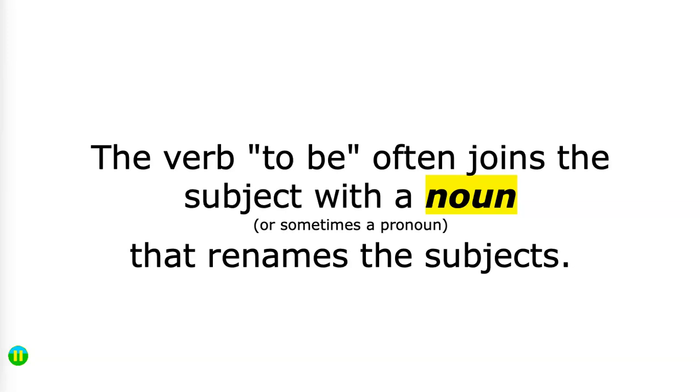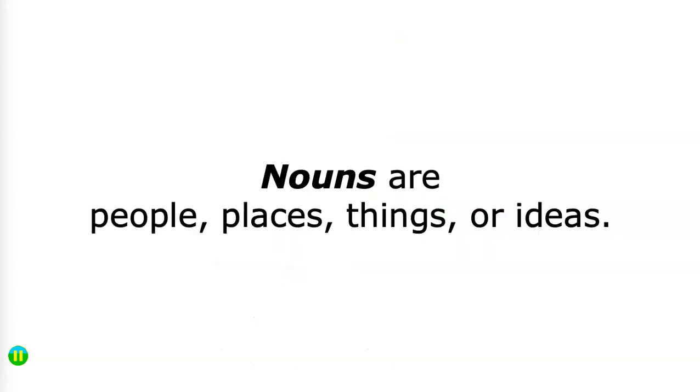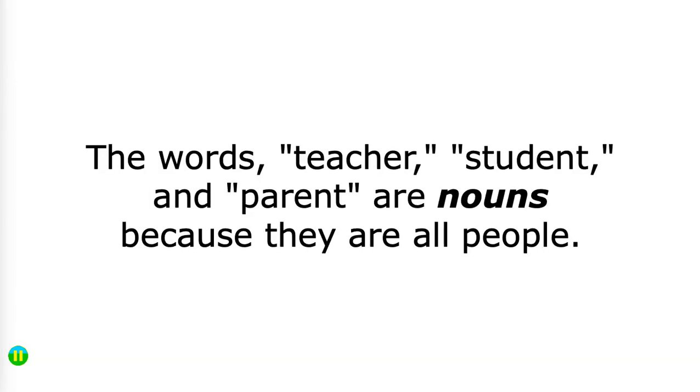Let's go back. I am renamed as a teacher. You are renamed as a student. She is renamed as a parent. And the plural you are renamed as students. Now notice, nouns are people, places, things, or ideas. Therefore, the words teacher, student, and parent are nouns because they are all people.